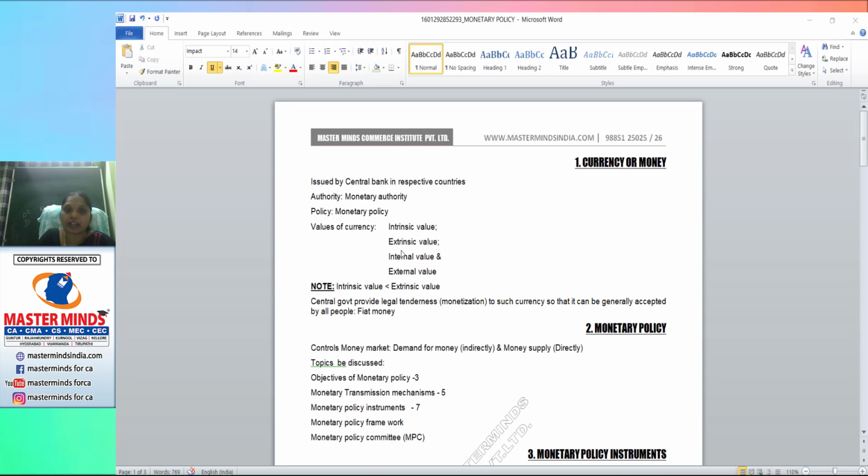And this currency is termed as fiat money, not only in our country India, but in all the countries, about 196 countries of the world. 193 countries have been registered or recognized under the United Nations, and three are yet to be recognized. Other than the United Nations, we have several organizations, based on which some countries have been recognized. If we consider those, we can come across around 260 countries. Right now I am discussing 193 countries. In these 193 countries, wherever you go, you can find only fiat money.